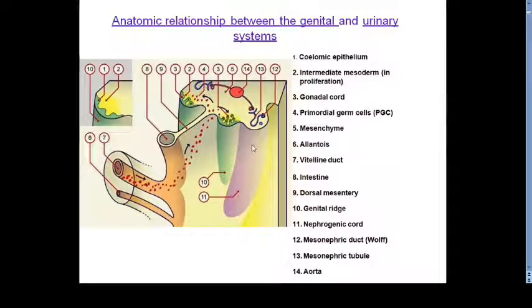genital ridge. So initially this was the urogenital ridge, and this urogenital ridge was divided into two parts. The lateral part was given the name nephrogenic cord, whereas in relation to the developing mesonephroid kidney, the medial part is given the name genital ridge. So the genital ridge is going to appear in relation to the thoracic and lumbar region.